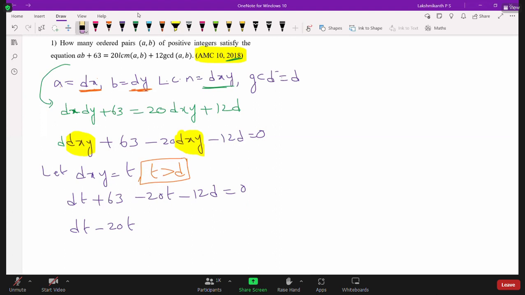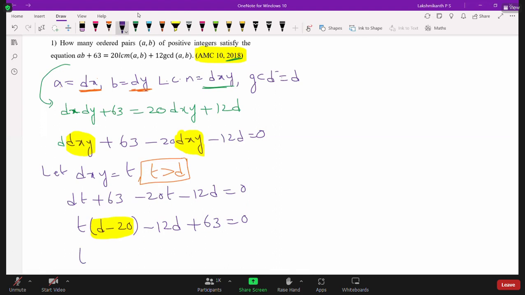So let us take t common here. We are going to get d minus 20. So what is remaining here? We are getting 12d plus 63 is equal to 0. While we are factorizing, we should get the d minus 20 factor again here also. Then only we can factorize.